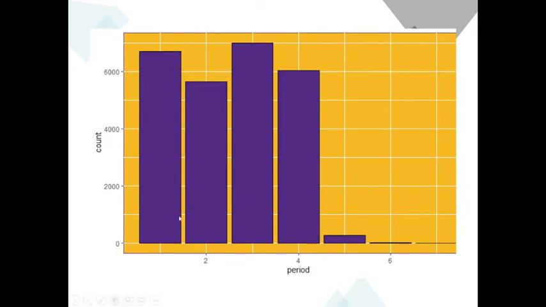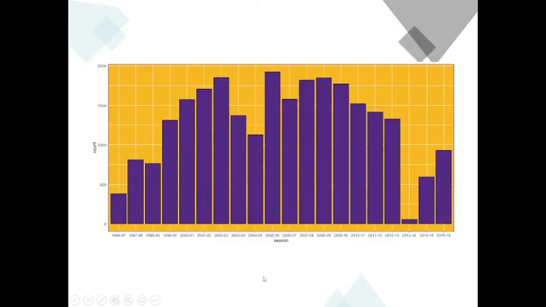This is a graph of his shot attempts by period, and we can see that most of his shot attempts were made in the third, followed by the first quarter, then the fourth, followed by the second quarter. This is a graph of Kobe's shot attempts by season, and we can see that the season where he shot the most shots was the 2005-06 season, which was Kobe's first season after superstar teammate Shaquille O'Neal was traded, and that could have been a factor in Kobe's numerous shot attempts this season.